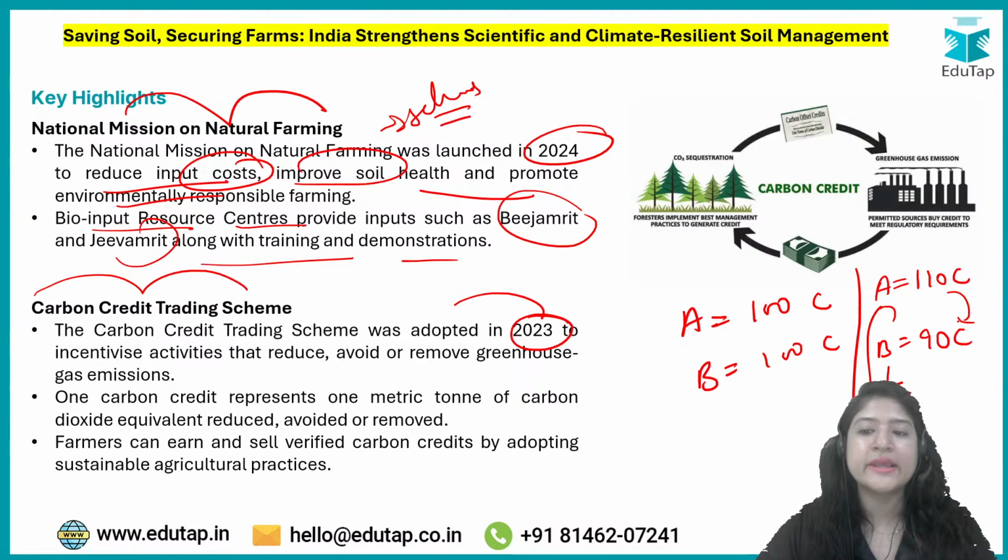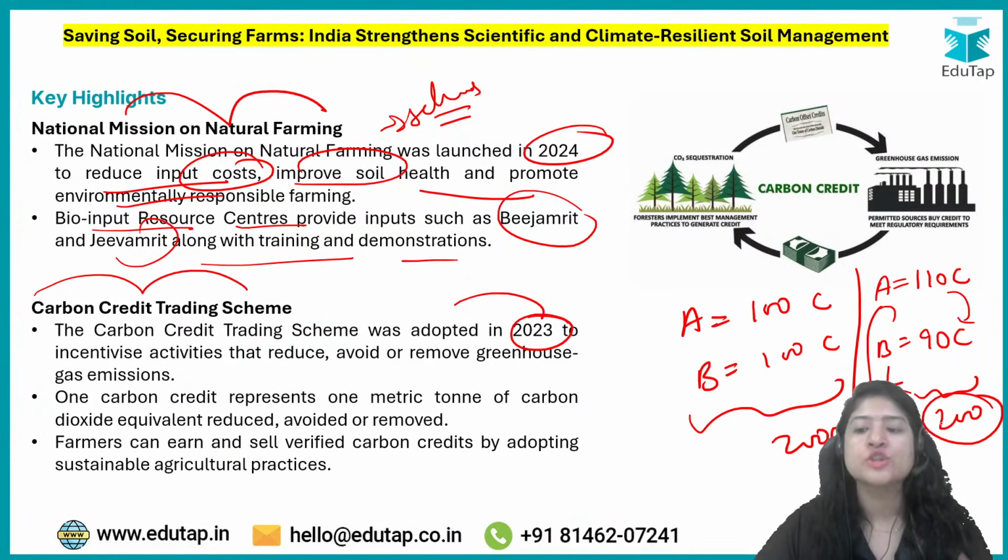And then they can show that they have purchased 10 carbon credit, and hence cumulatively, of the 200 tons of carbon that could be released, overall only 200 is released, okay. So how does this help? First of all, countries will try not to exceed their carbon credit limit, otherwise they would have to pay a heavy penalty.